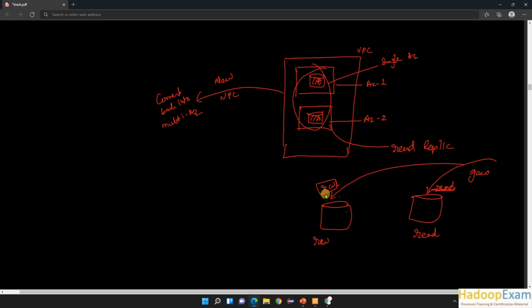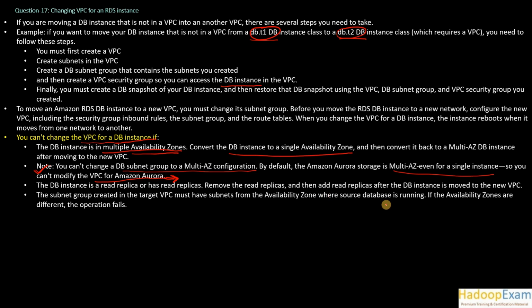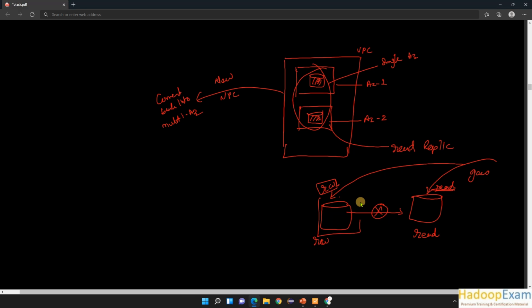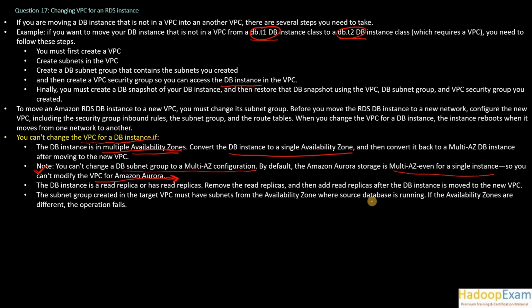First you need to remove this read replica from this database and add the read replica afterwards. So once you migrate to another VPC, you first need to detach this read replica, then migrate to the VPC, and attach the read replica again. That is what you need to do for migrating.